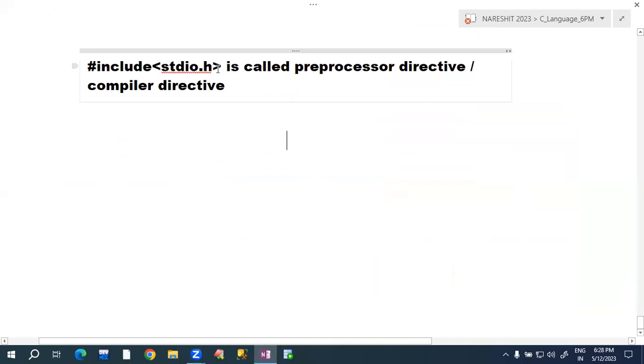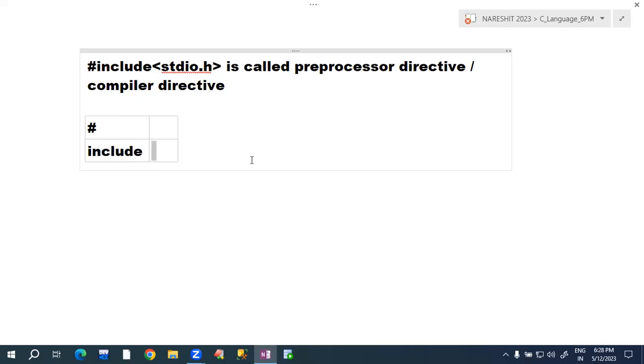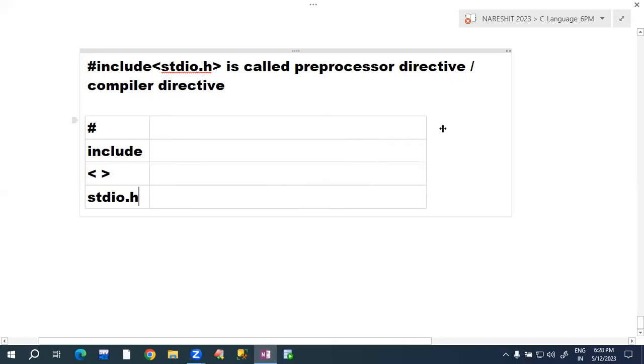So here, hash include stdio.h. I'm writing it separately. Observe here: hash, include, angular brackets. Angular brackets also have meaning; we're not writing them for style here. Next, stdio.h. Observe, hash means this entire line we are calling a preprocessor directive. Hash means preprocessor. Hash is called preprocessor.